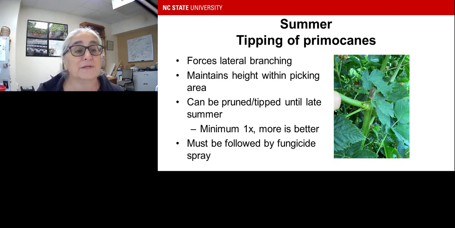And it must always be followed by a fungicide spray. What I would ask the audience at this point is why. I'll answer my own question: because of cane blight disease and other diseases as well. So you want to make sure that you get that fungicide in over that pruning, because you have that wound, and that is a space for infection for cane blight and other diseases, as we're finding out, lots of potentially other diseases as well, in that open wound.